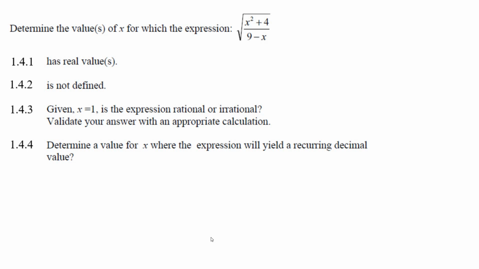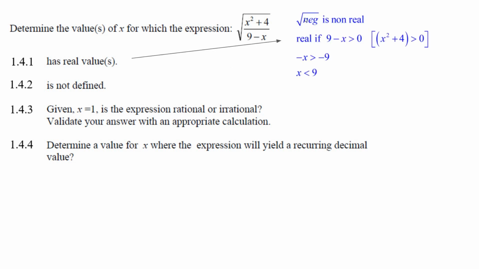Okay, here's a question where we're looking at the values of x for where things will be non-real or not defined, stuff like that. Anyways, determine the values of x for which this expression will have a real value. Well, the big deal is if you have the square root, if this is a negative number, it's non-real. So it'll be real as long as this is positive. So if 9 minus x goes negative, you've got big trouble.